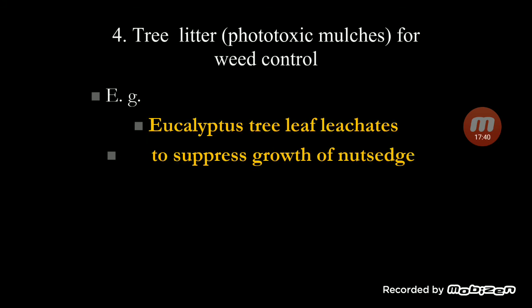Tree litter can be used to control the weeds. We can call them phytotoxic mulches. Whatever leaves are falling down, and some extracts falling from the plants, can be used to control the weeds. The best example is the eucalyptus tree, Nilgiri, as it is popularly called. Leaf leachates from the eucalyptus tree have chemicals which suppress the growth of nutsedge. They generally do not allow any other plants to grow below the eucalyptus tree, and that is because of the allelochemicals.